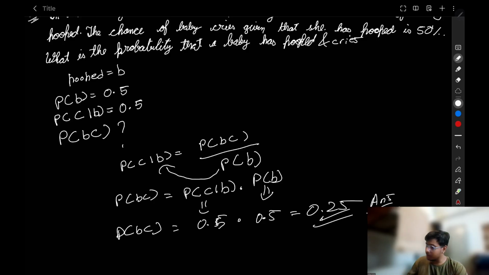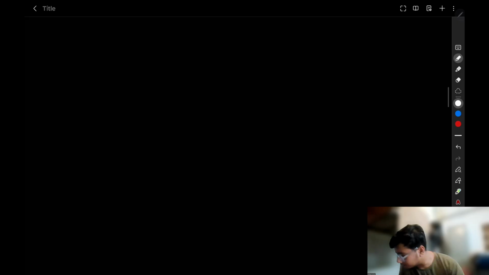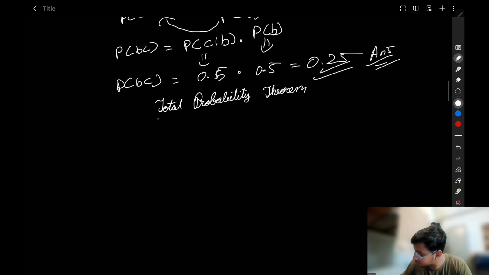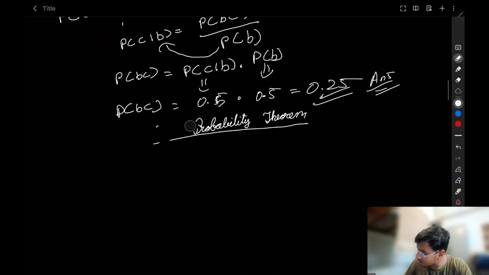Now we are going to the concept called the total probability theorem. I have explained it down there, so I'm not writing this here.